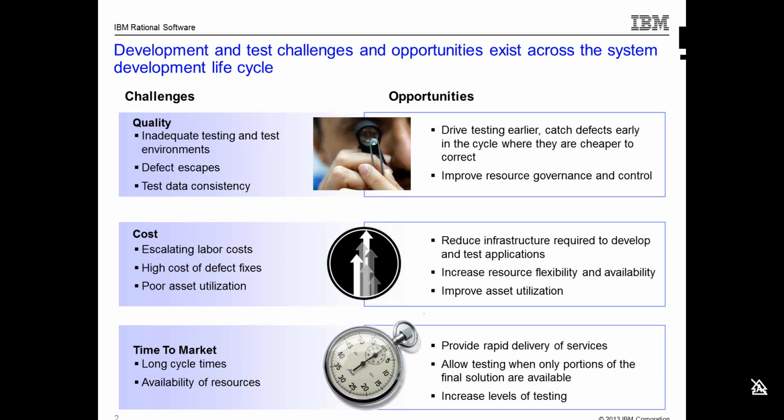So to quickly start off, let's just list down what are the different challenges that exist in today's software development lifecycle world and see what are those opportunities being presented because of those challenges. So one of the biggest challenges today is definitely quality because of complex test environments, inadequate testing on those environments. You see that defects are caught later in the cycle. They escape early testing, and there is a lot of inconsistency in the data that is used to test between pre-production environments and production environments.